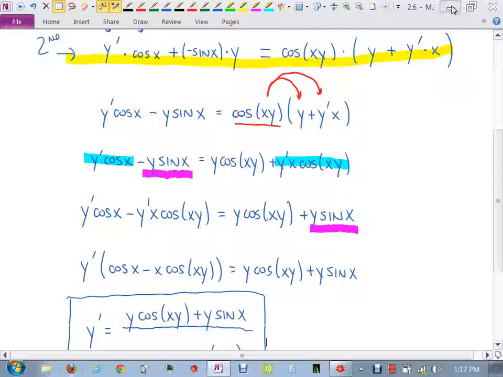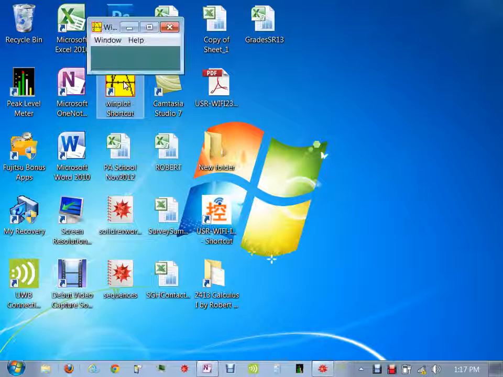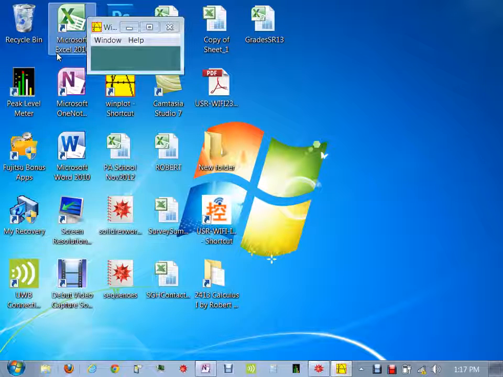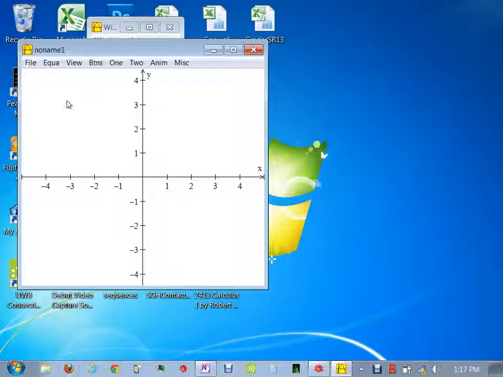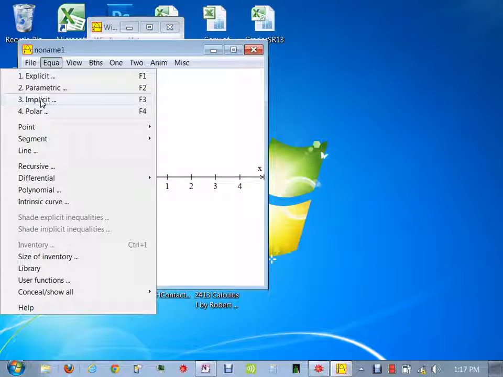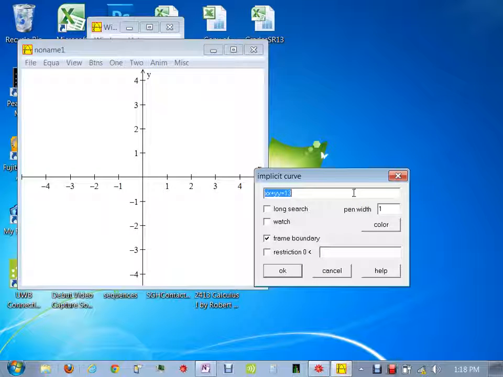Okay, before I move on to the next problem, I'd like to illustrate, again, because it's important that we understand what it is we're doing. I'm going to type this equation in. I've shown you this program before to plot stuff. You can actually put in an implicit equation. So it's going to look a little weird when I type this in. Y times cosine x equals 1 plus sine